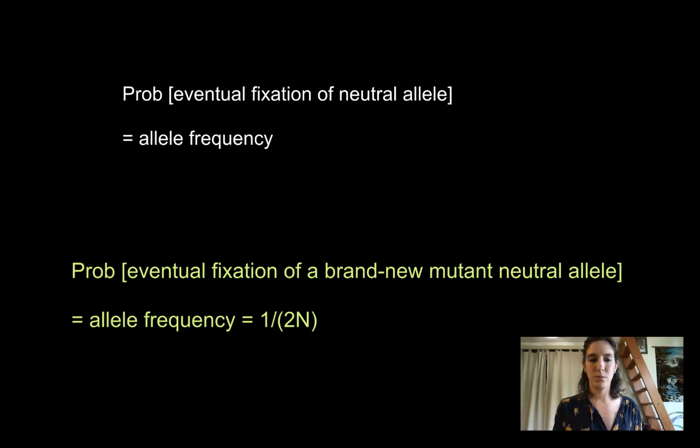Okay. If the population was much bigger, which it probably will be, that was a silly number to pick. Usually population sizes are in the hundreds or thousands or millions. A brand new allele just popping into existence in a massive population of thousands of individuals, it's going to have a very low frequency and therefore a very low probability of reaching fixation eventually. It's possible, though.